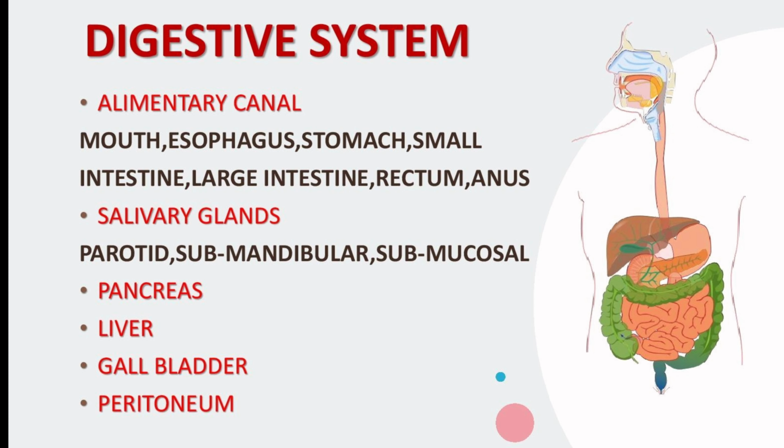The digestive system consists of the alimentary canal, which is the mouth, esophagus, stomach, small intestine, large intestine, rectum, and the anus. Then salivary glands. We have three salivary glands. They are parotid, submandibular, and sublingual glands. Then pancreas, liver, gallbladder, and the peritoneum are included in the digestive system.